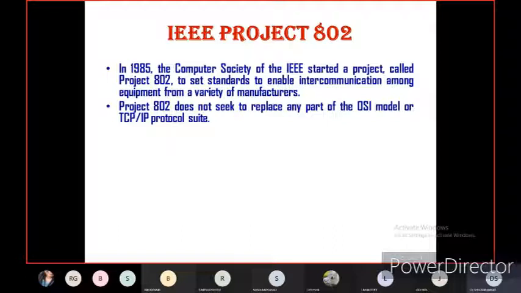It is a connection oriented protocol, like how we connect a desktop with a wire. Using the TCP/IP protocol, we can connect computer systems physically using wire. That is supported by the TCP/IP protocol suite.